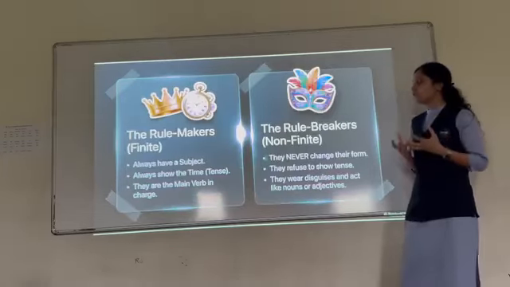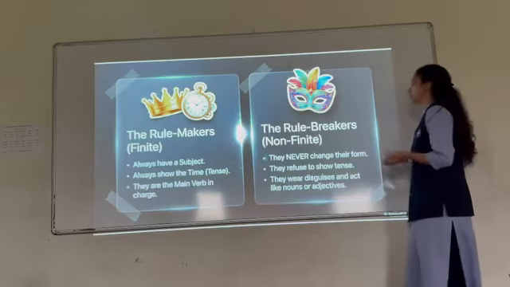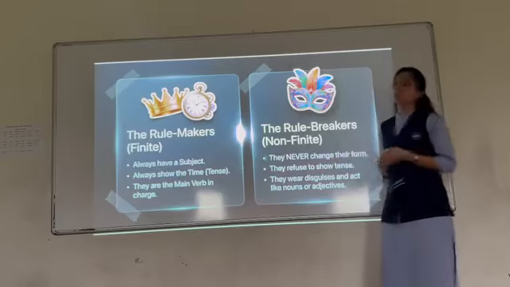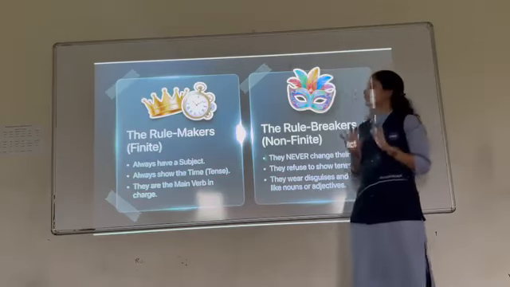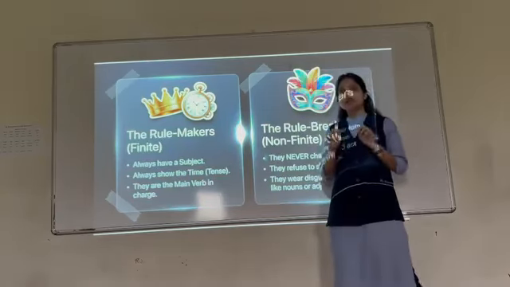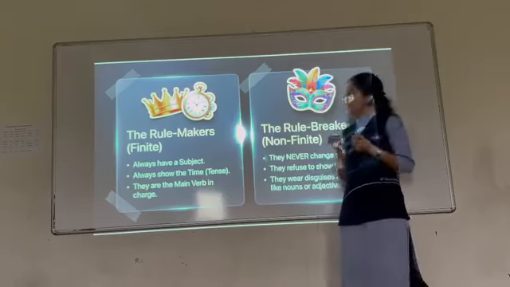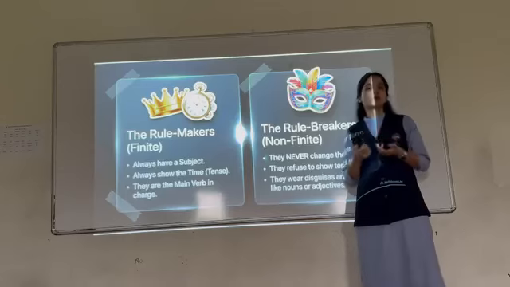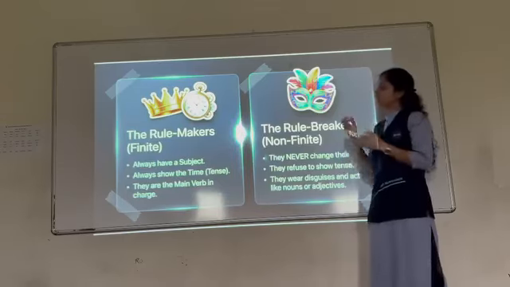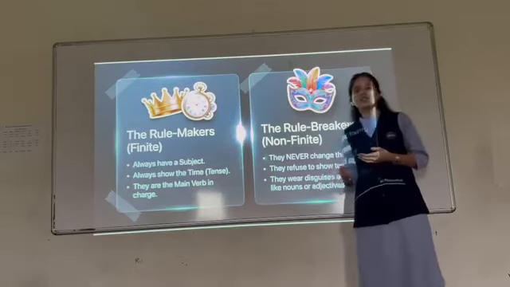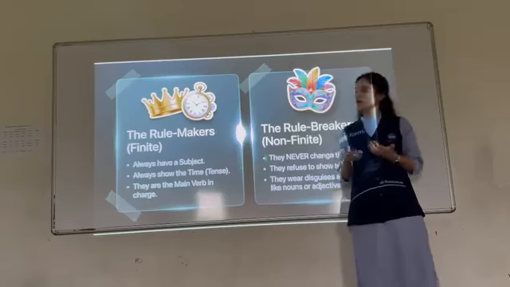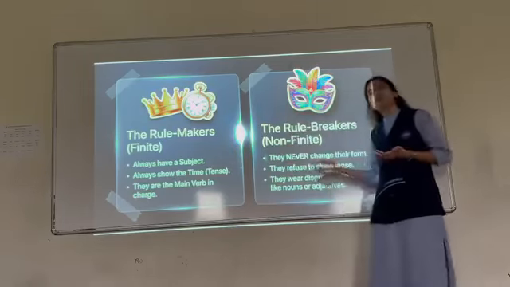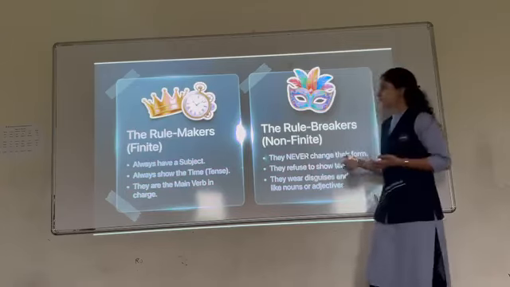Okay, the rules of finite verbs and the rules of non-finite verbs. This is the rule maker and this is the rule breaker. Why? I'll tell you. Because finite verbs follow tenses. On the other hand, non-finite verbs don't follow tenses, they don't follow the criteria of the tenses, and they don't follow subject-verb agreement. We will see point-wise how non-finite verbs and finite verbs are different from each other.